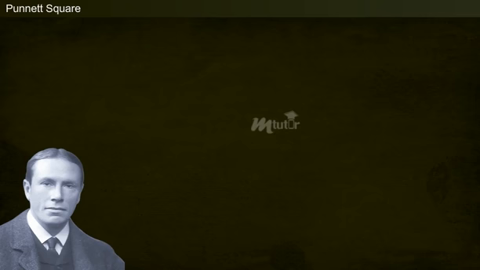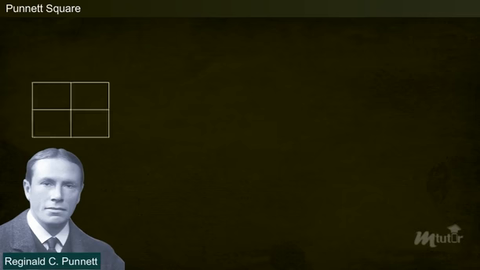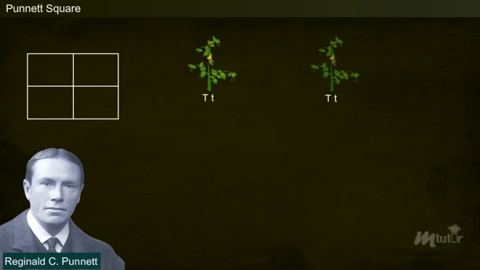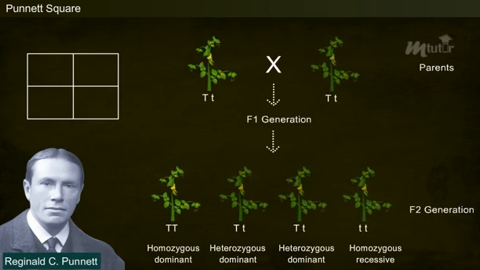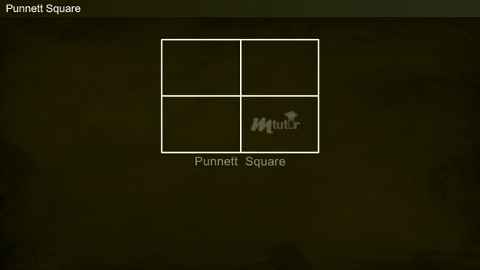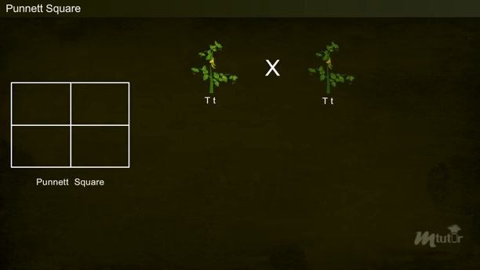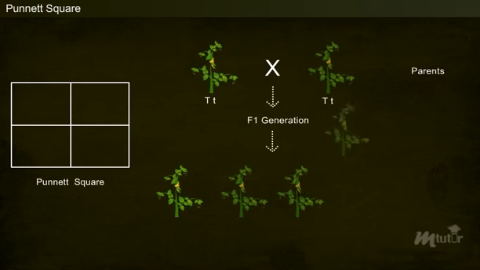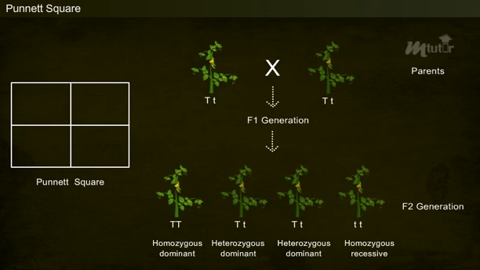After Mendel, in the early 1900s, Reginald C. Punnett devised a methodology to predict the outcome of specific breeding experiments in pea plants. This method is known as Punnett square. In the later years, geneticists have been using this Punnett square for determining the offspring that possesses a specific genotype and phenotype.